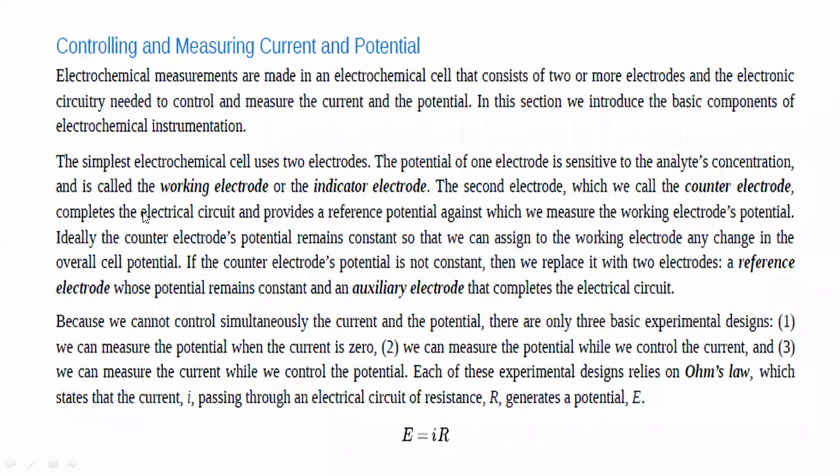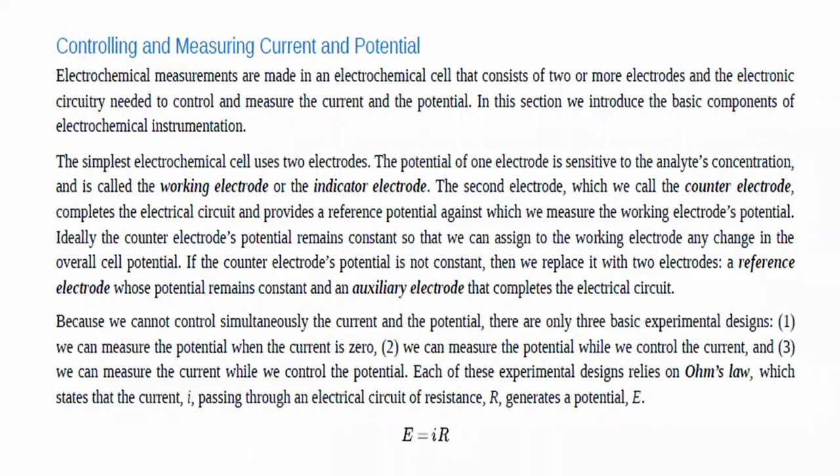Now, ideally, the counter electrode's potential remains constant. Basically, initially, ideally, we are going to keep the concentration or the potential of this counter electrode constant so that we can assign any change in the overall cell potential to the working electrode. See what we have taken.